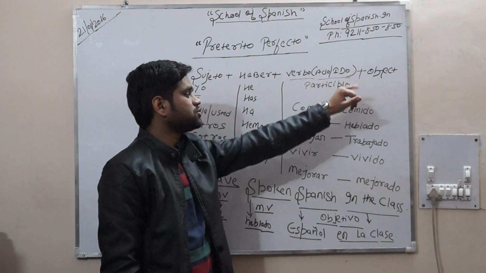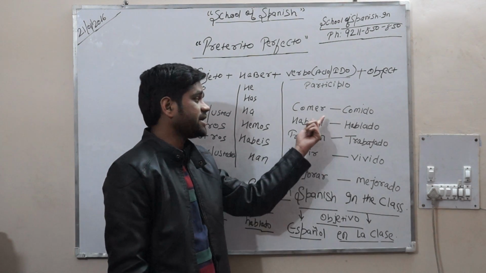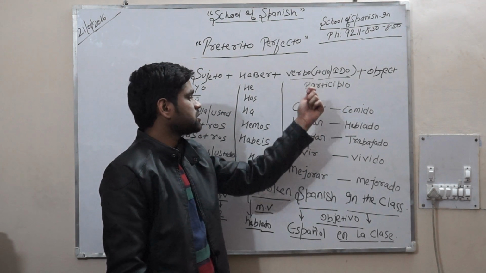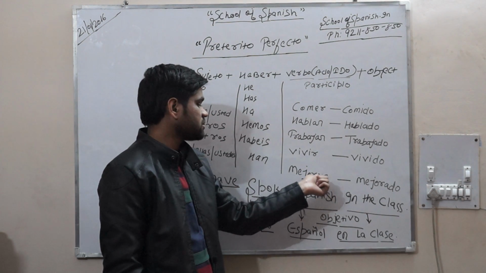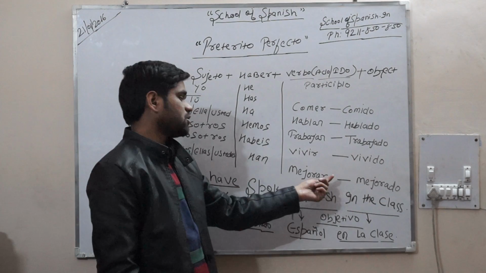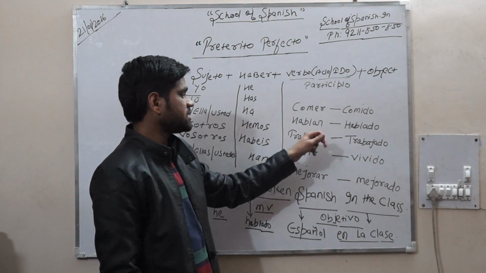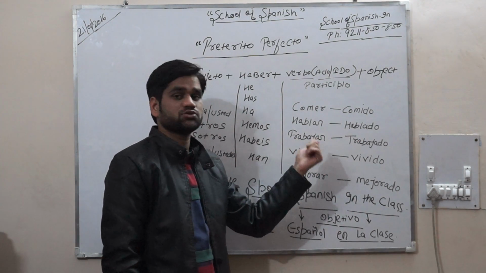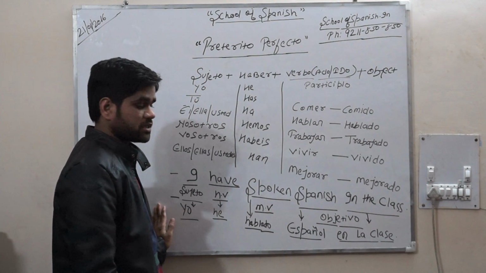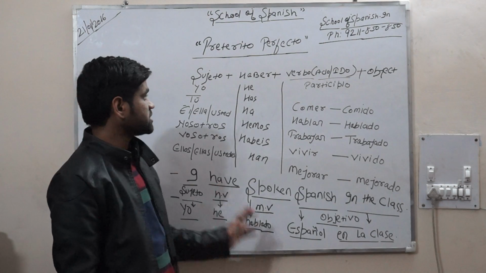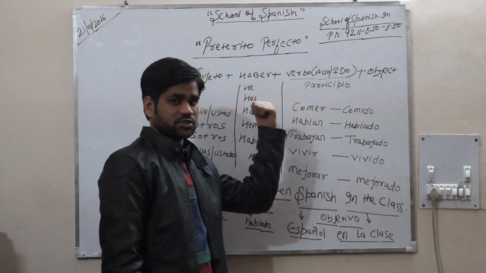Don't forget that ido comes with ir and er verb, and ado comes with ar ending verb, which is mejorar is to better or to improve, or hablar is to speak, and trabajar is to work. Okay, so hope this exercise has helped you a lot to make Spanish sentences in pretérito perfecto.